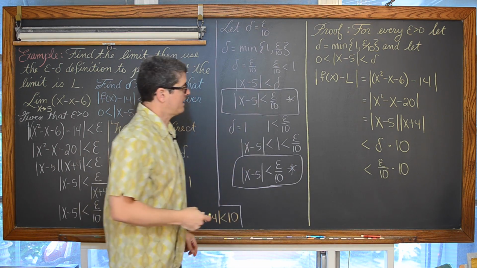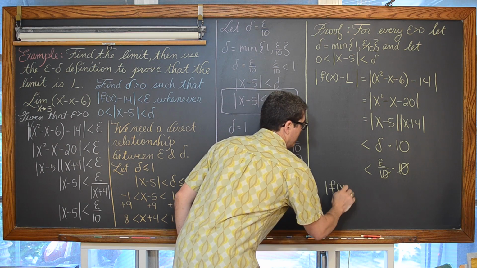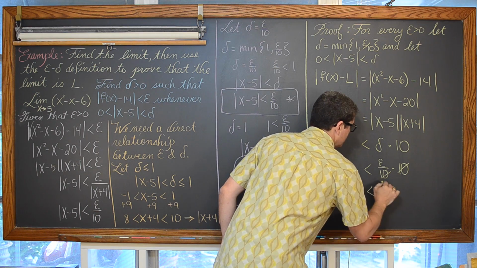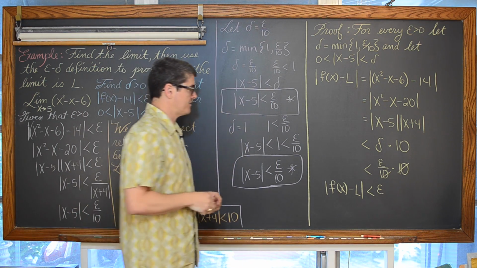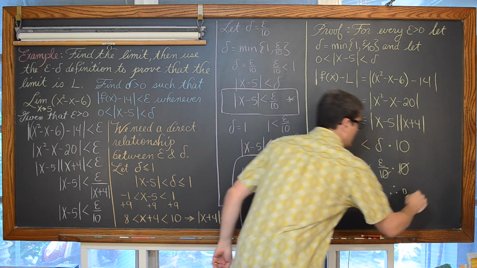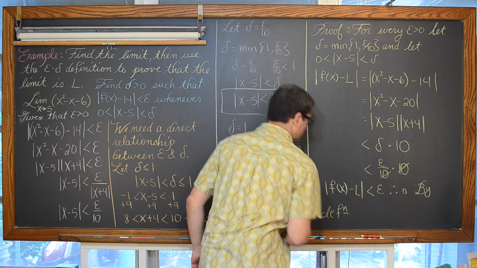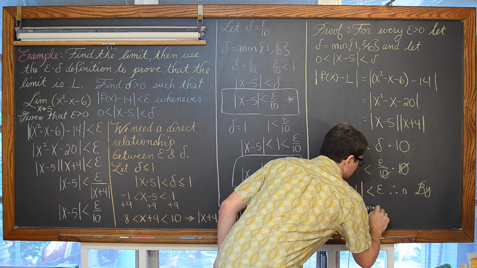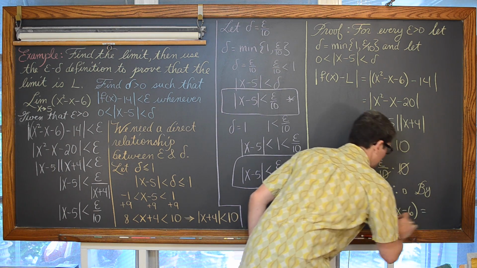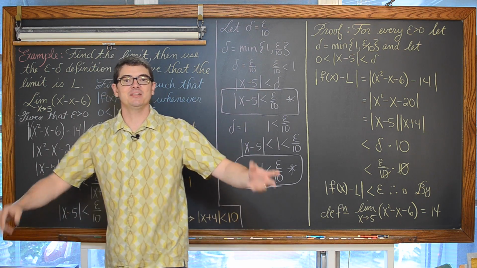And now we can see that the 10s are going to cancel out. And bringing this down now, we have the absolute value of f of x minus L is indeed shown with these conditions that it is less than epsilon. So by definition, so therefore, or a box, or whatever your book is using, by definition, the limit as x approaches 5 of x squared minus x minus 6 is indeed equal to 14. And that is the end of our second example.